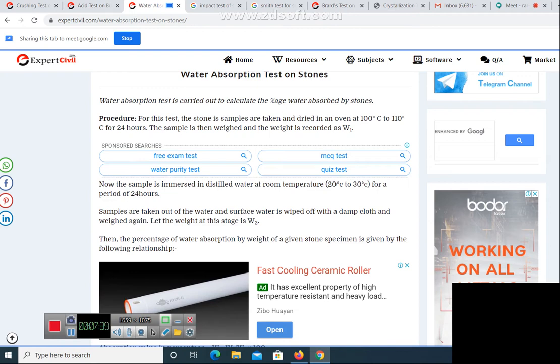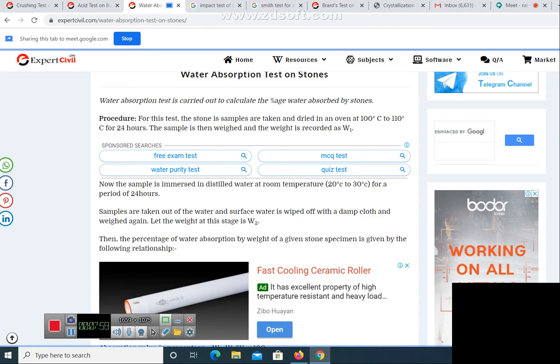First of all, you need to obtain the dry weight of the sample. To obtain the dry weight, the sample should be perfectly dried, right? So how are you drying the sample? You are drying it in an oven at 100 to 110 degrees centigrade for 24 hours. Then you are recording the weight of the sample as W1.